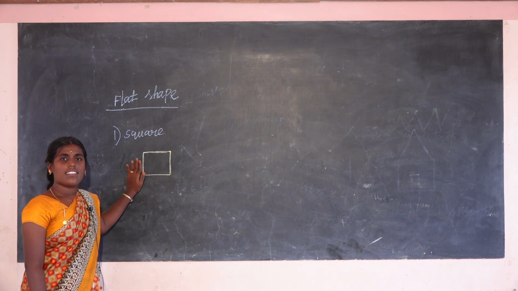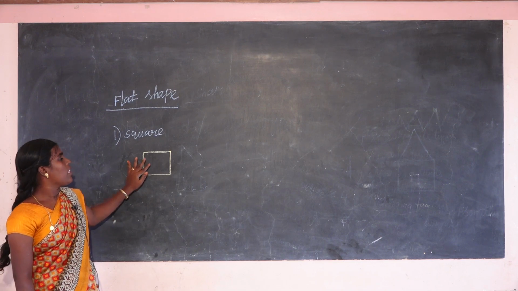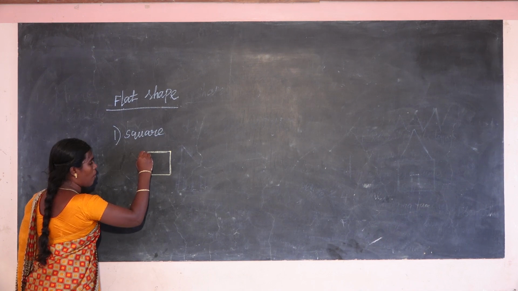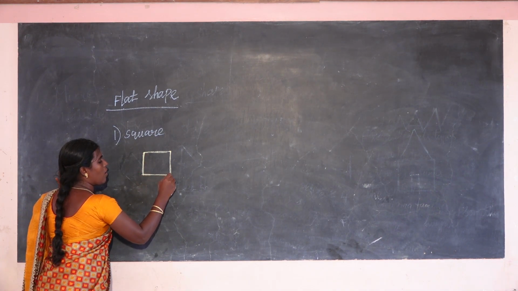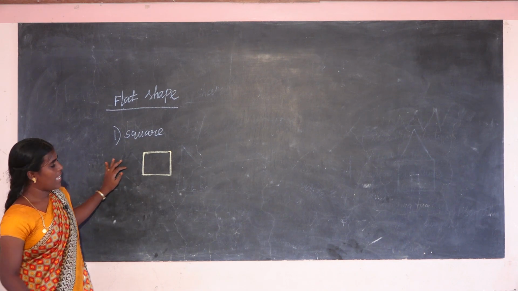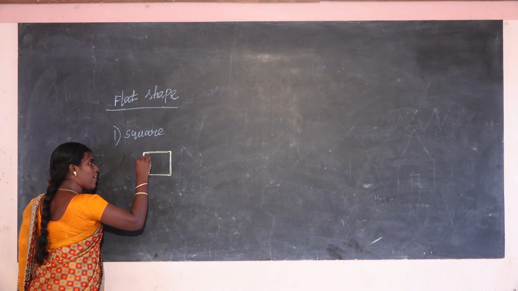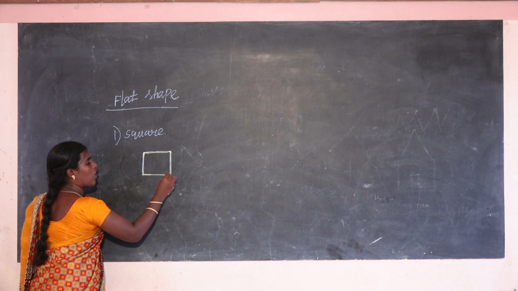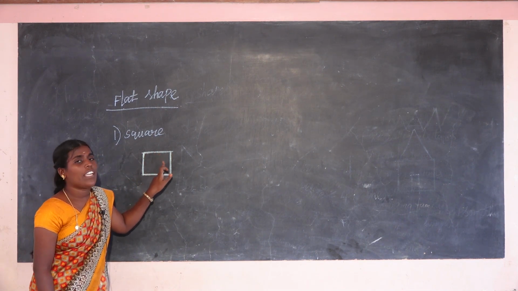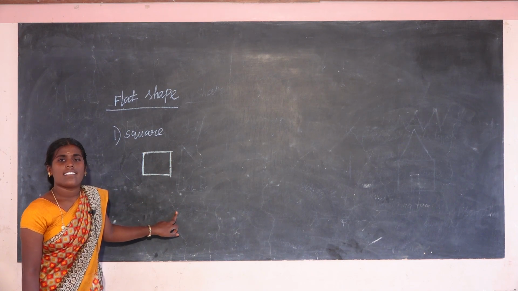What is this? That is a square. The square has 4 lines. Yes. How many lines are there in a square? 4 lines in a square. Yes. Here each and every line is called a side.